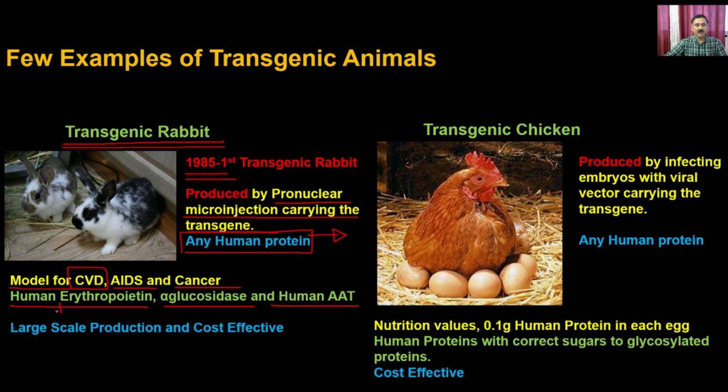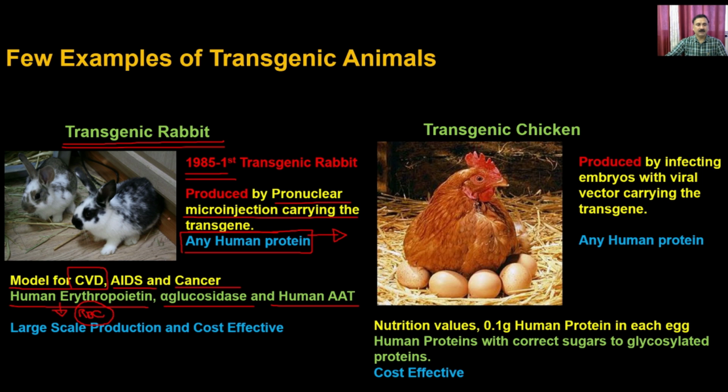Human erythropoietin, as you know, is a very important hormone and growth factor that is required for production of RBC. It stimulates the bone marrow to produce and differentiate bone marrow cells into RBC. So it can be used for patients who are developing anemia because their bone marrow cannot produce a large quantity of RBC.